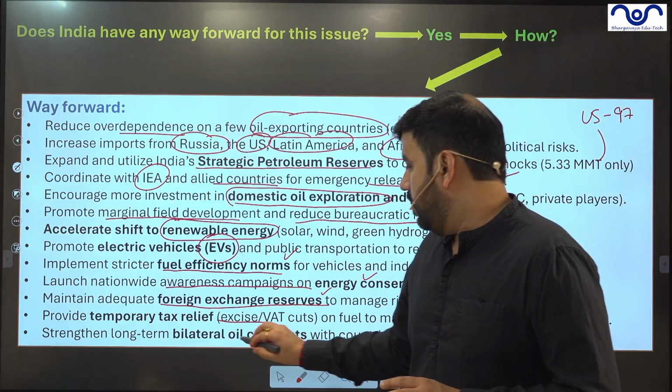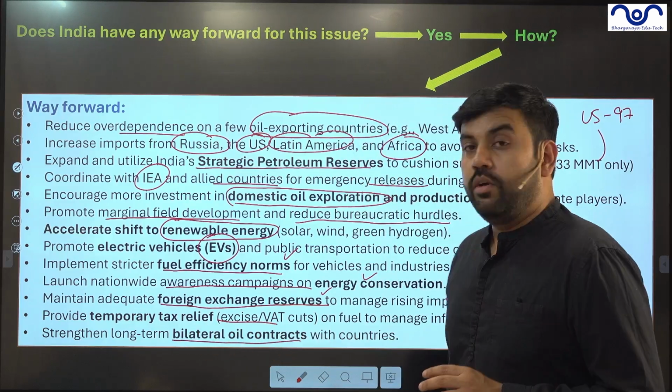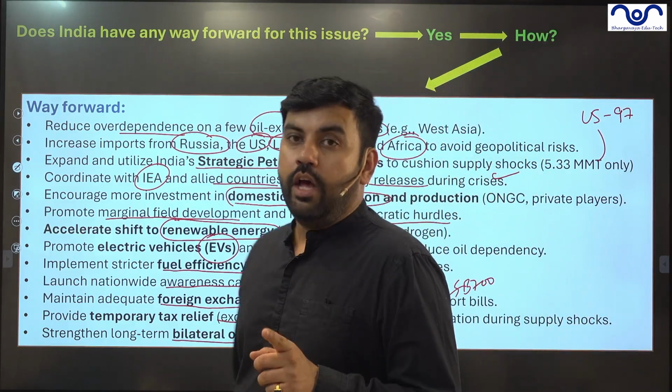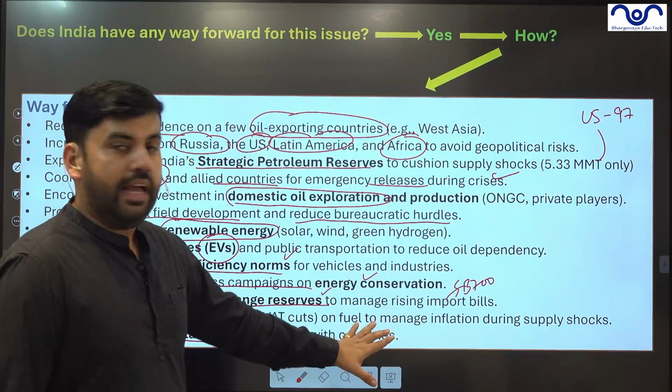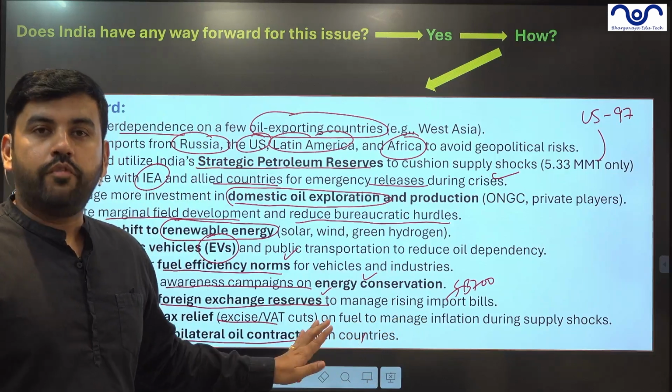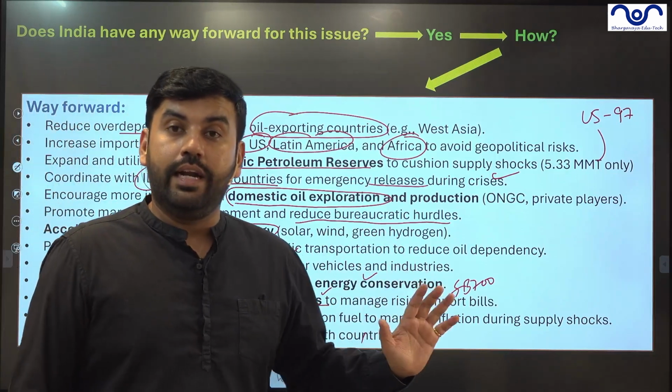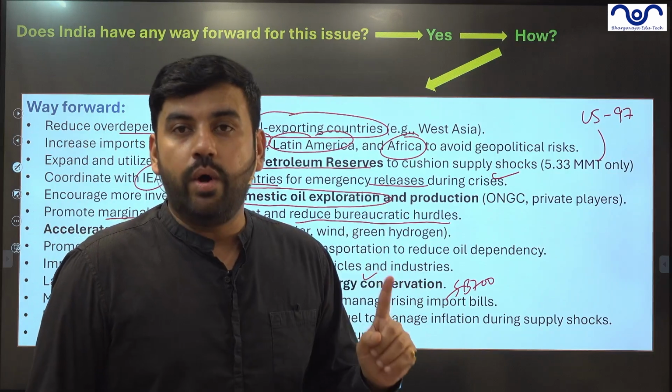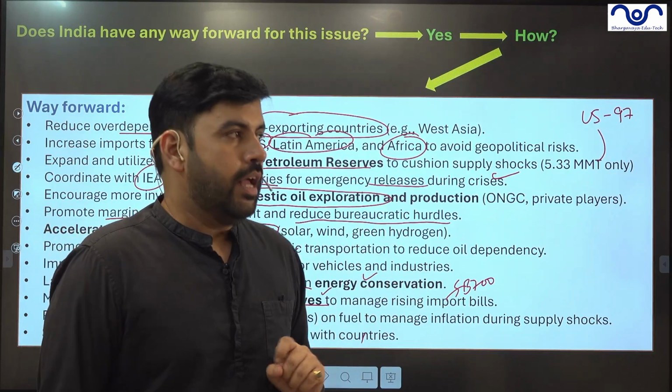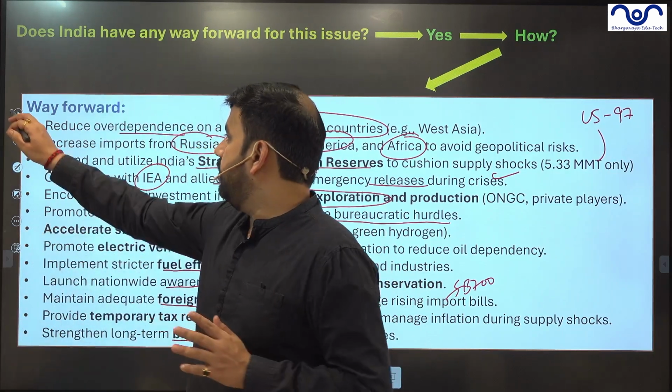And lastly, bilateral oil contracts with oil surplus countries. These kinds of agreements will help create a long-term buffer for India to fight against oil supply shocks. Now, given this understanding, let's see.